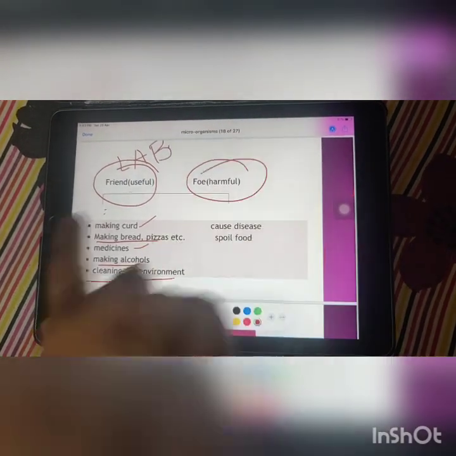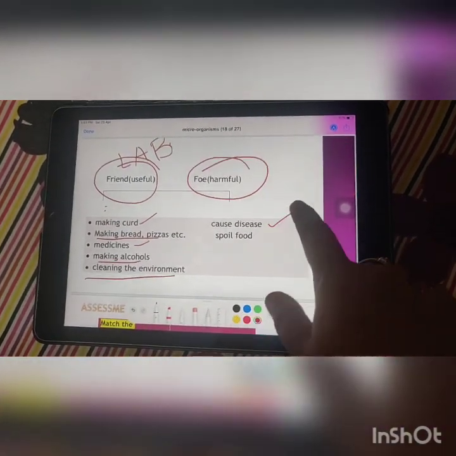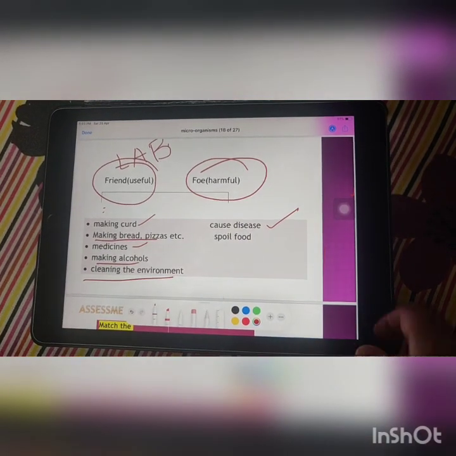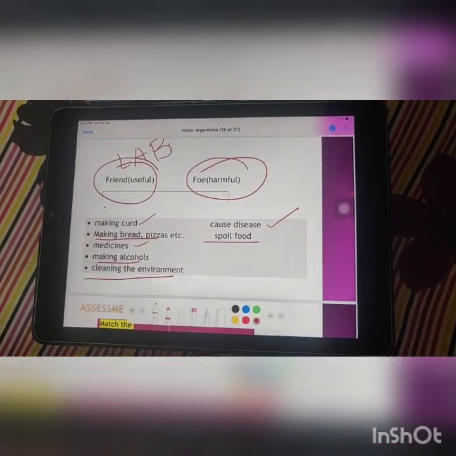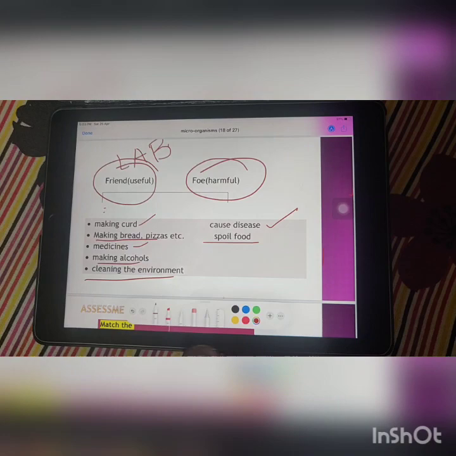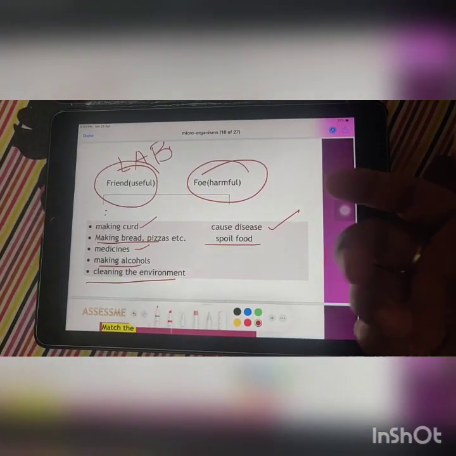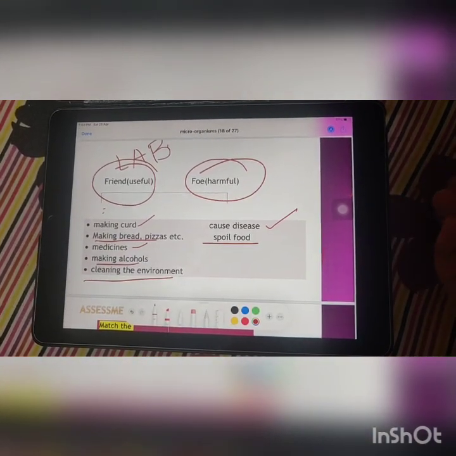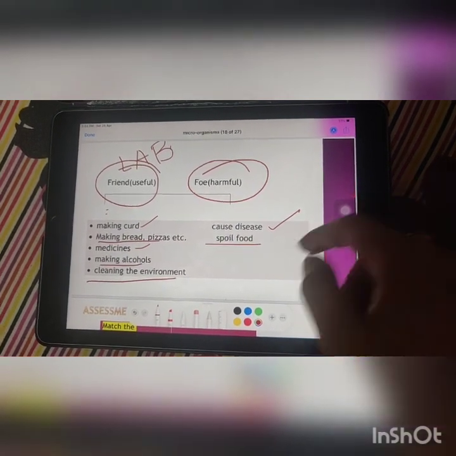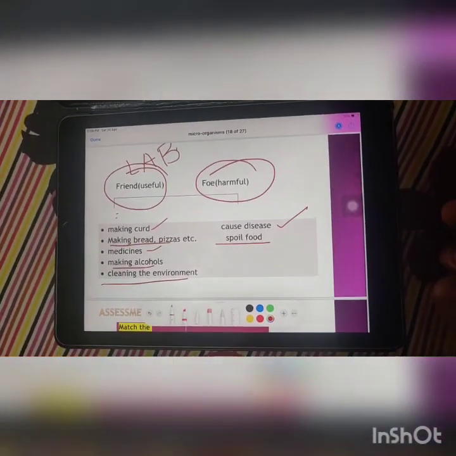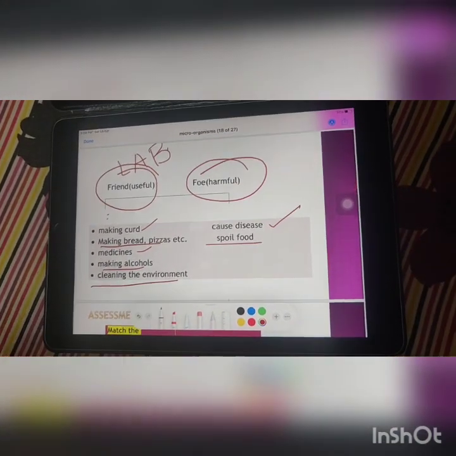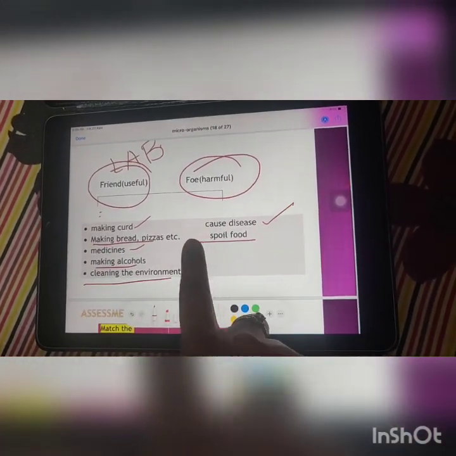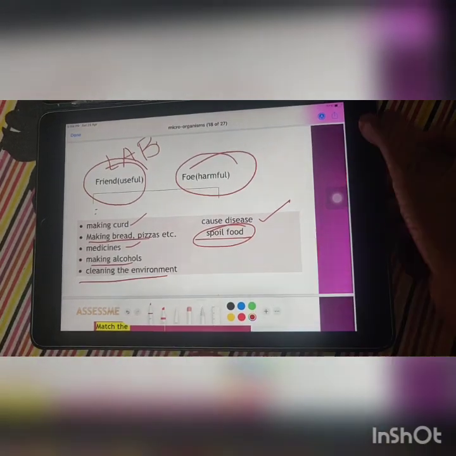But why are they foe? Why are they harmful for us? Because they can cause diseases, as we have discussed earlier. They can even spoil the food. It means there are many microorganisms in your surroundings and you are not able to see them with the naked eyes. But when they come in contact with your food, they can grow. So that means they can even spoil the food.